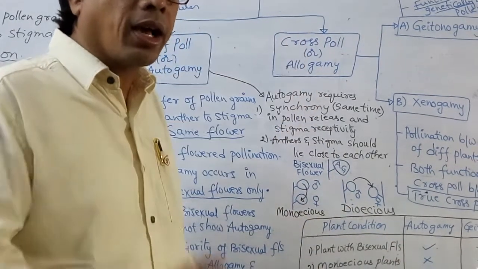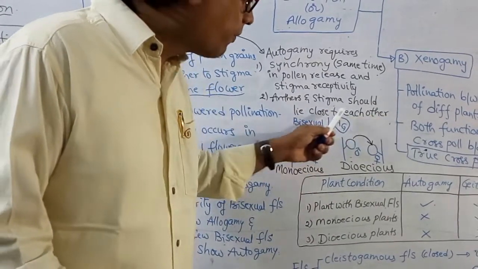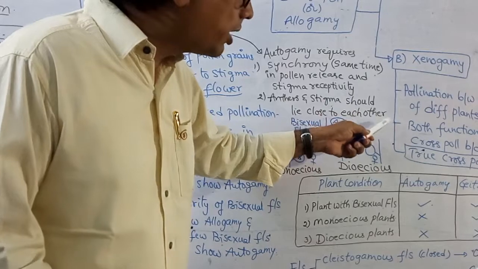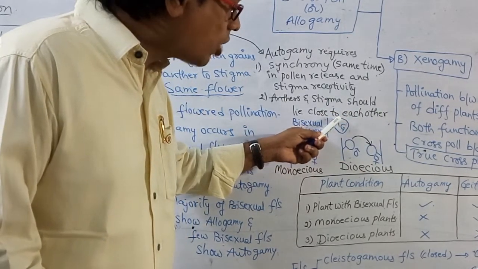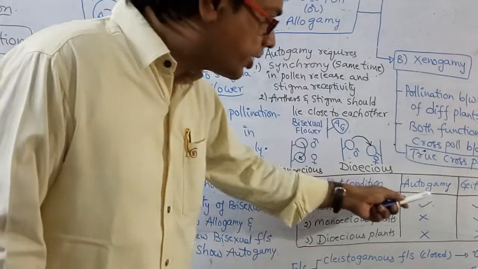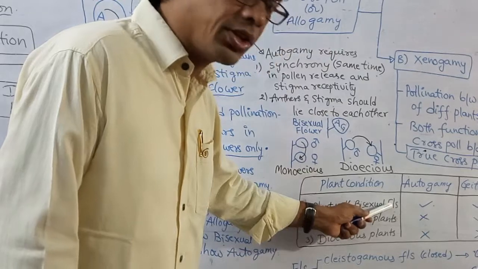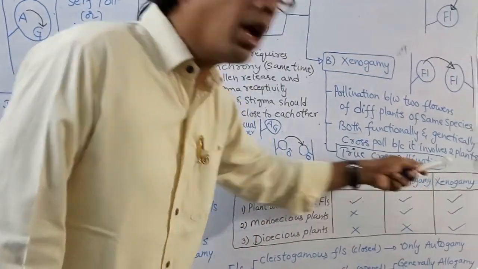Will geitonogamy occur? We have to say chances, possibility. Imagine there is another plant here. Is there a chance to release pollen grains from here to here? Yes. So in a plant with bisexual flowers, autogamy occurs, geitonogamy occurs, xenogamy also occurs.